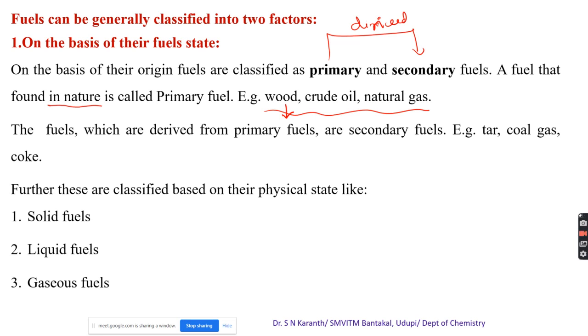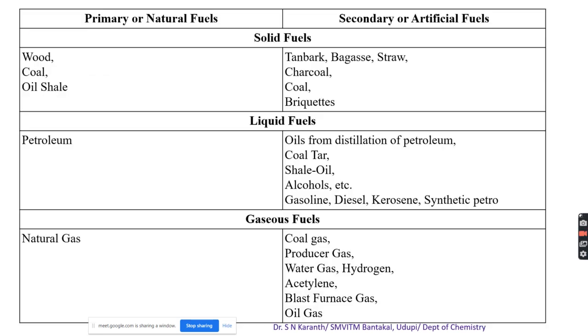The fuels are further classified based on their state of existence. They are classified as solid fuels, liquid fuels, and the other category of fuel, which we call gaseous fuel. Solid fuels: the primary, naturally occurring solid fuels like wood, coal, etc., and from that we may get the artificial or secondary fuels.